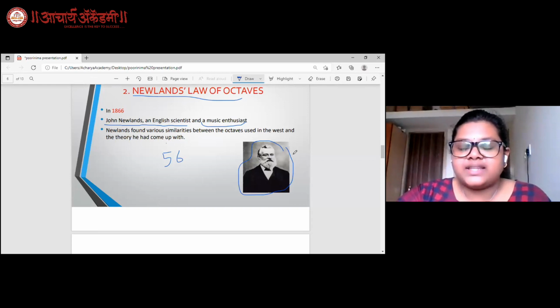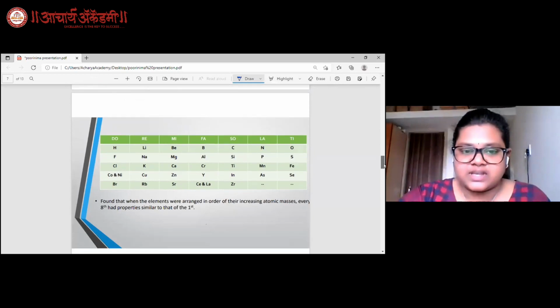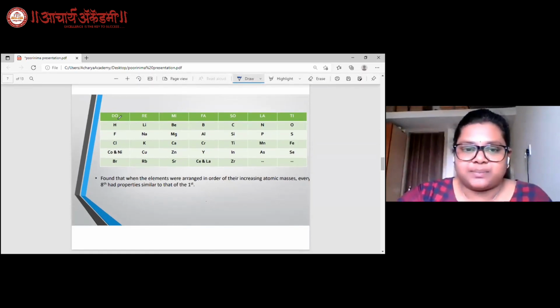When he compared them, he came up with a law which is now called Newlands' Law of Octaves in the year 1866. He found various similarities between the notations and the theory he had come up with for the elements. Let us see what he had come up with.